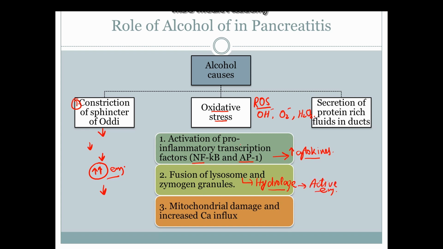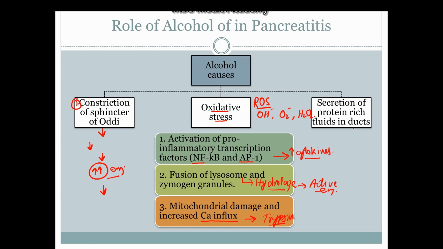The next is that the reactive oxygen species directly damage the mitochondria. So the injury to mitochondria results in increased calcium influx inside the acinar cells. As you may recall, hypercalcemia within acinar cells of the pancreas results in activation of trypsinogen into trypsin, which can damage the pancreatic parenchyma, resulting in pancreatitis.